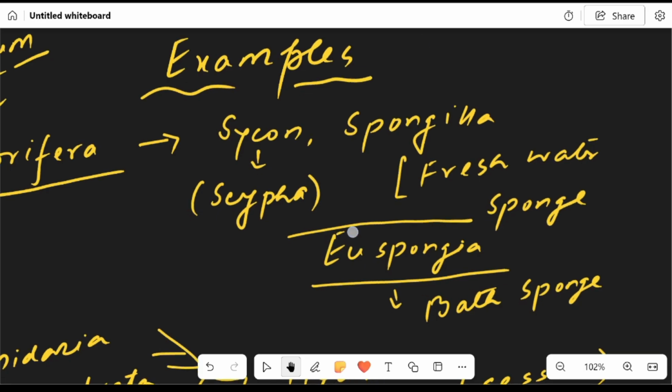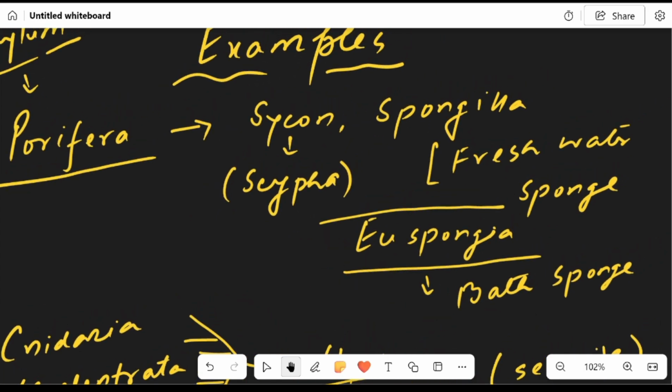Now let us turn our gaze towards the examples. Porifera, we have Sycon, which is also known as Scypha, Spongilla, freshwater sponge, and Euspongia, bath sponge.